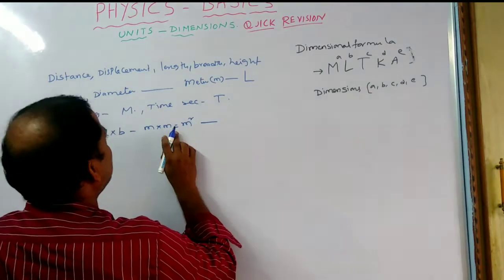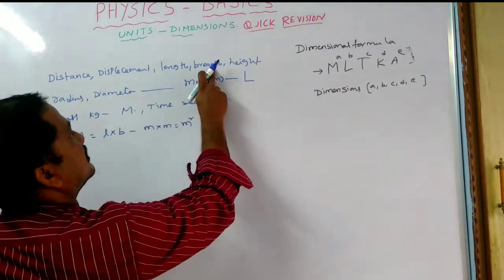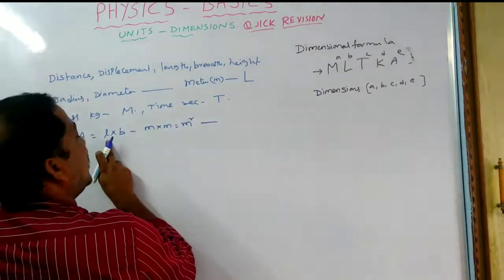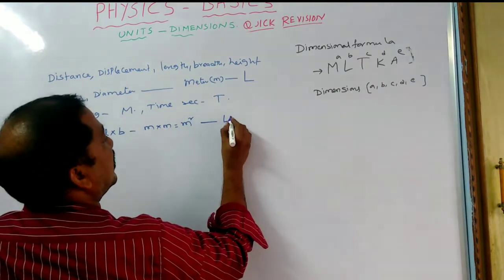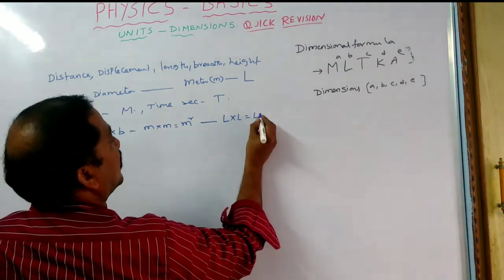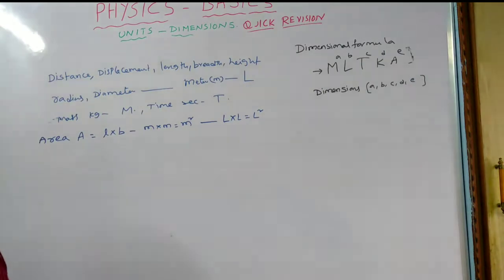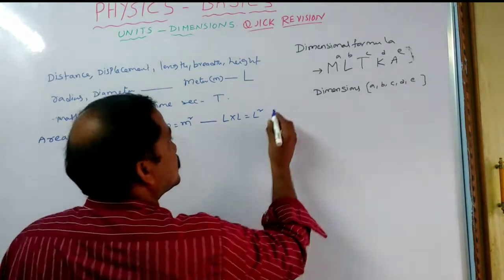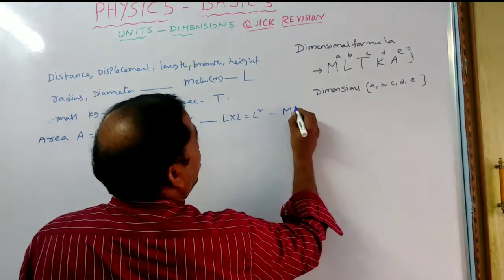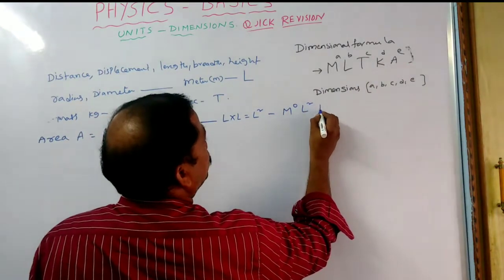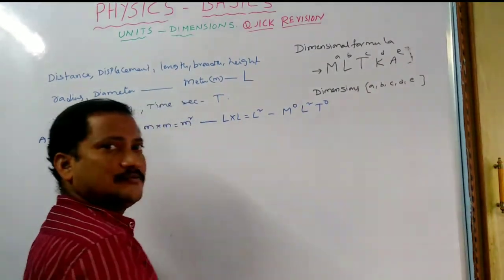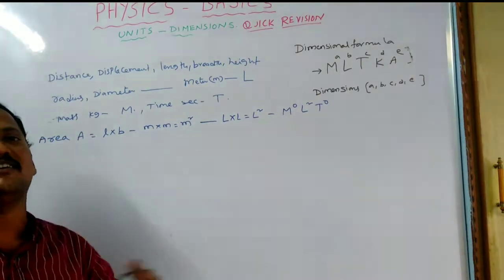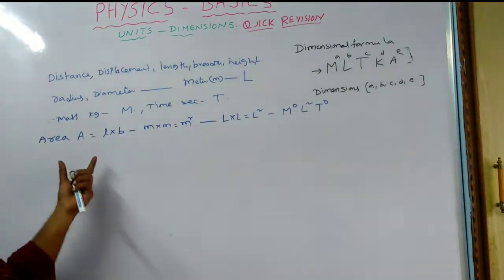Length and breadth come under L, so L into L, which is L square. But you have to write it in the dimension formula form: M to the power 0, L to the power 2, T to the power 0. In this way, you can write the dimension formula for area.